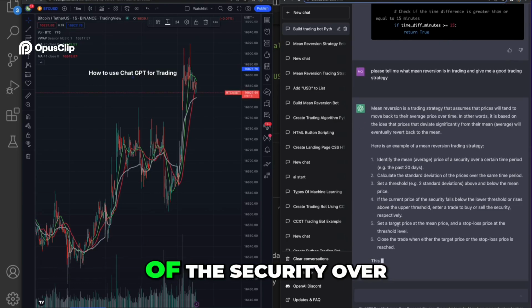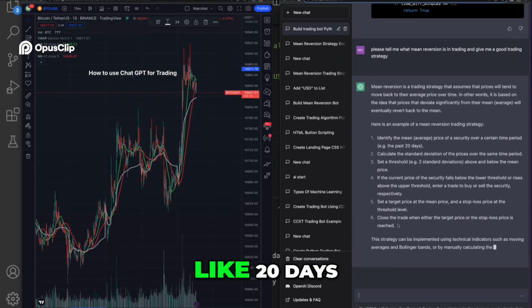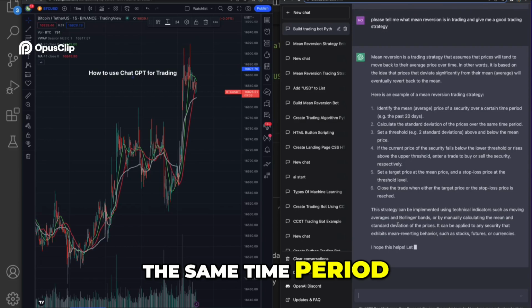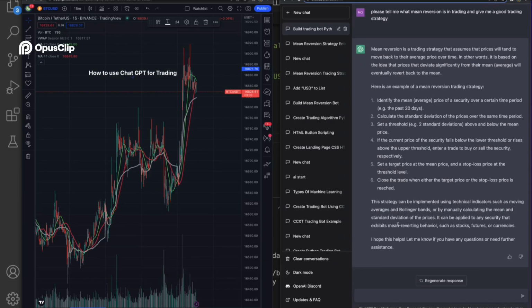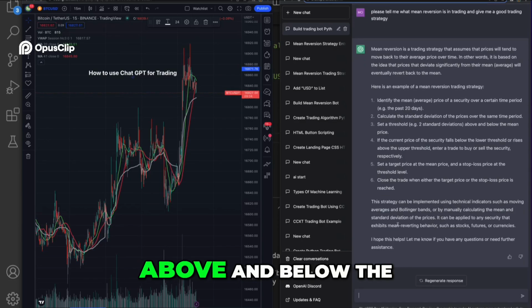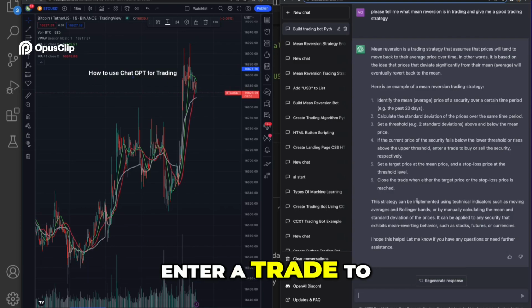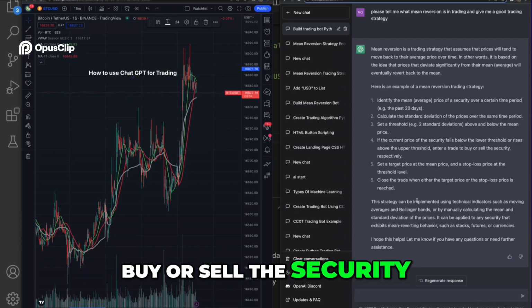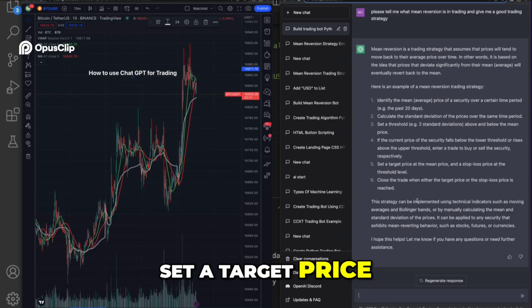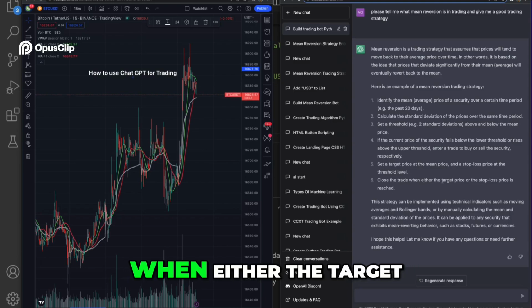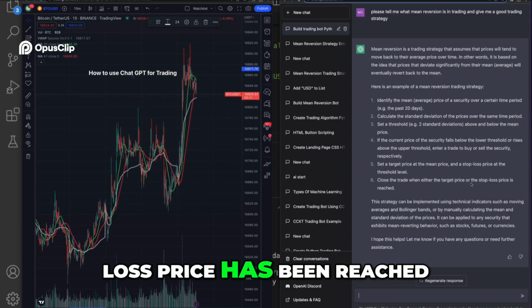Identify the average price of a security over a certain time period, like 20 days. Calculate the standard deviation of the price over the same time period. Set the threshold, e.g. 2 standard deviations above and below the mean price. If the current price of the security falls below the lower threshold or rises above the upper threshold, enter a trade to buy or sell the security, respectively. Set a target price at the mean price and a stop loss at the threshold level, and then close the trade when either the target price or the stop loss price has been reached.